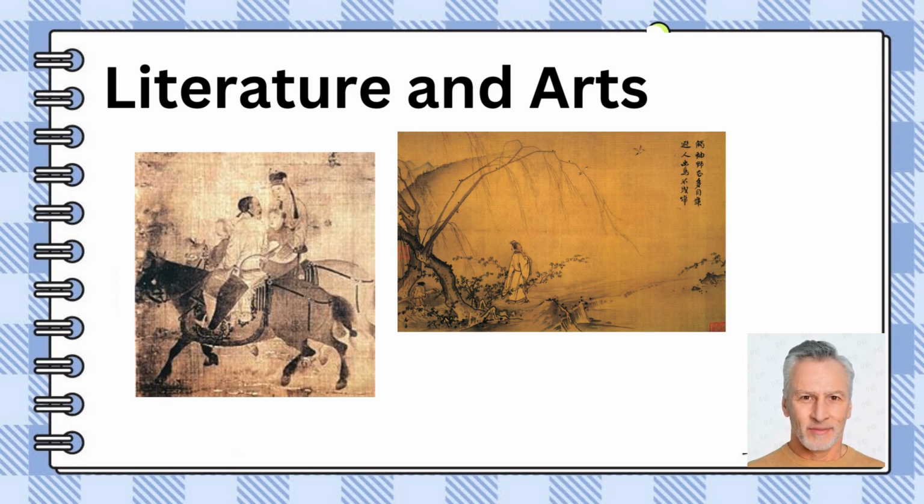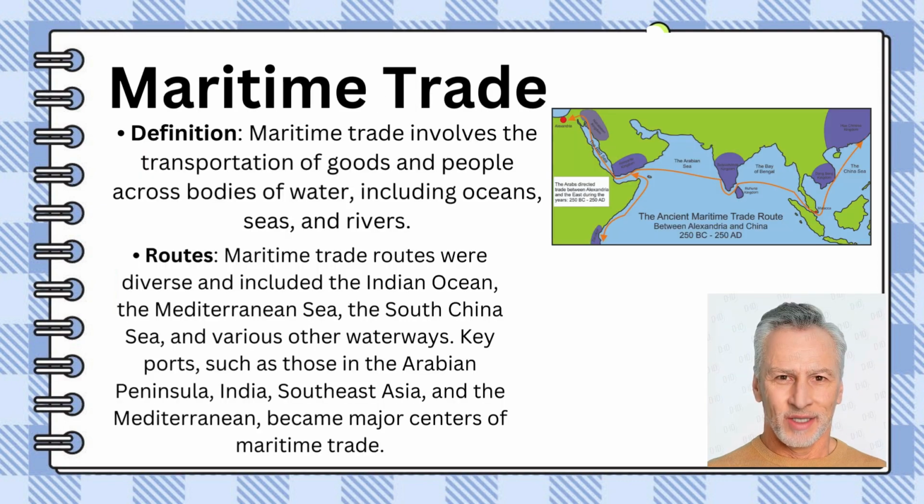portrait painting. Maritime trade, a vital component of global commerce, involved the transportation of goods and people across oceans, seas, and waterways. The maritime trade routes, including the Indian Ocean, Mediterranean Sea, and South China Sea, facilitated the exchange of commodities like spices, textiles, and precious metals.